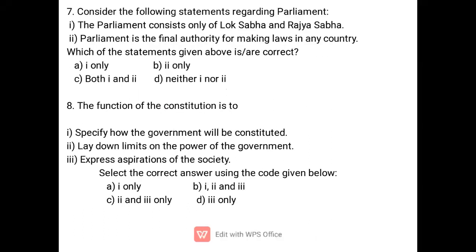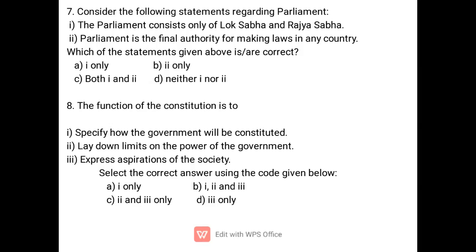Next, 7. Consider the following statements regarding the Parliament. The Parliament consists of only Lok Sabha and Rajya Sabha. The Parliament is the final authority for making law in any country. In the case of India, Parliament consists not only of Lok Sabha and Rajya Sabha, it also consists of the President. Although the President is not a member of Parliament, he is an integral part of the Parliament.